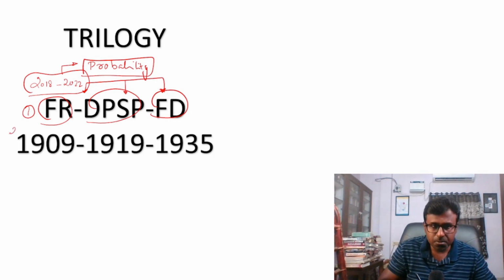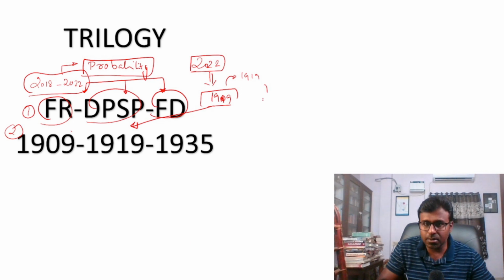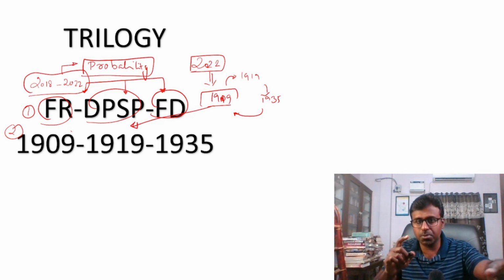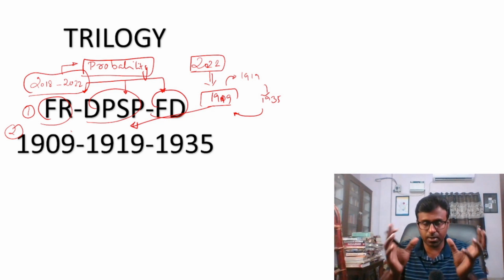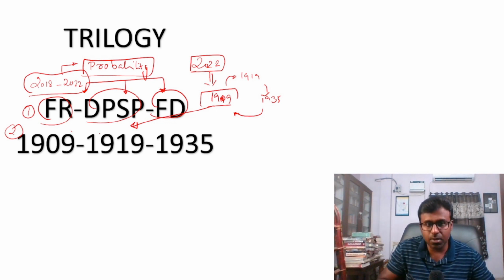The second is this. If you check the 2022 question paper, they asked a question about 1919. Questions on 1909, 1919, 1935 come in a circle. I want you to look at fundamental rights, DPSP, and fundamental duties as a kind of trilogy. They are not separate, so you should know the significance of that. You can take this as a question in history also, but please prepare it.